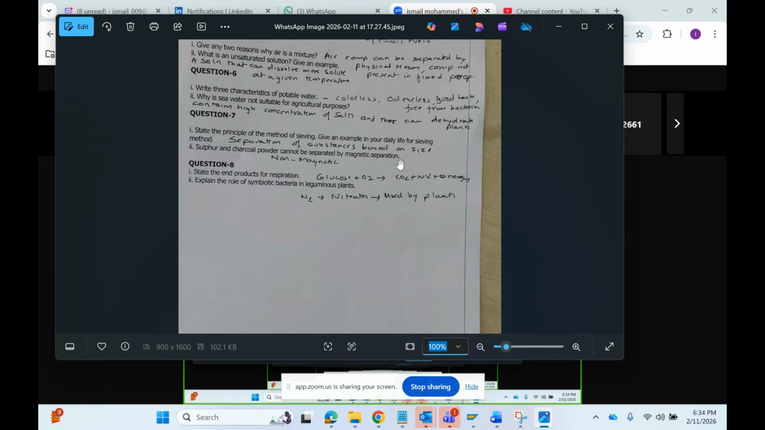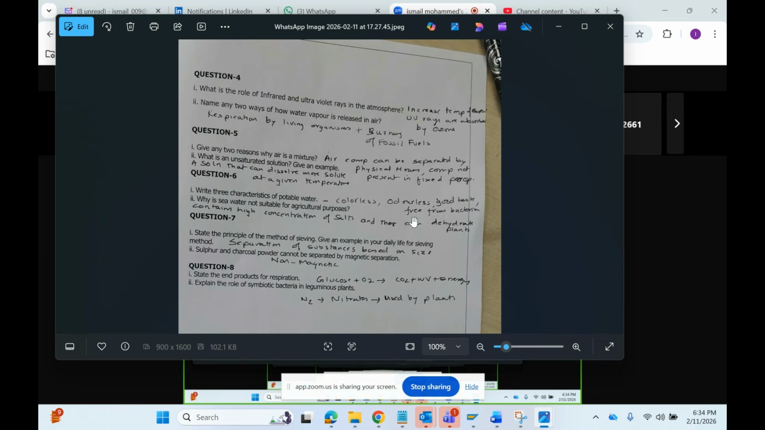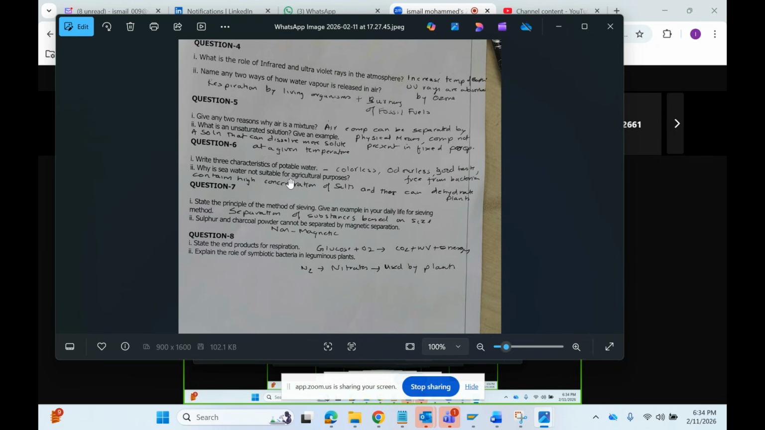Next one. What is the role of infrared rays and UV rays? They increase the temperature of the earth. Yeah, UV rays are absorbed by ozone and infrared rays increase the temperature of the earth. Name any two ways water vapor is released in air. Correct. Give any two reasons why air is a mixture.